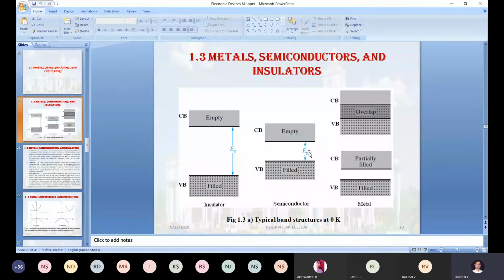When you change the temperature from 0 degree Kelvin to, let us take, 300 degree Kelvin, which is equal to 25 degree Celsius, a few electrons get additional energy in the valence band. They start moving from the valence band to the conduction band. Those electrons are called free electrons. Those electrons are helpful for conduction of current.